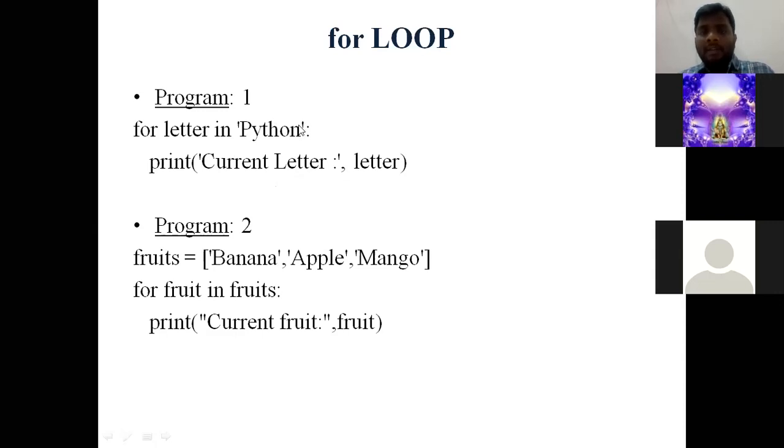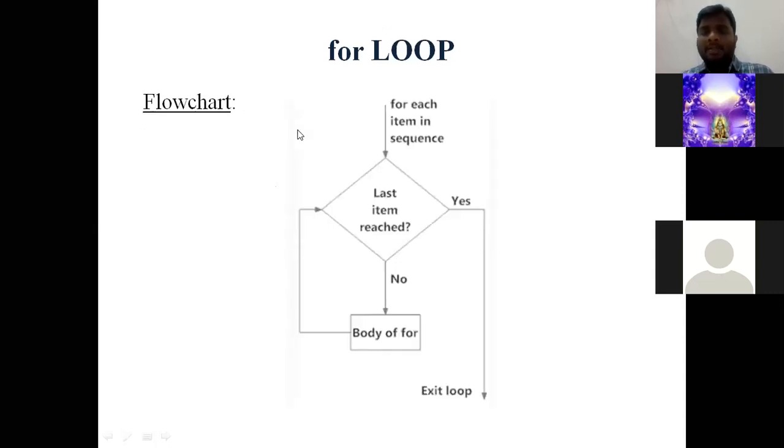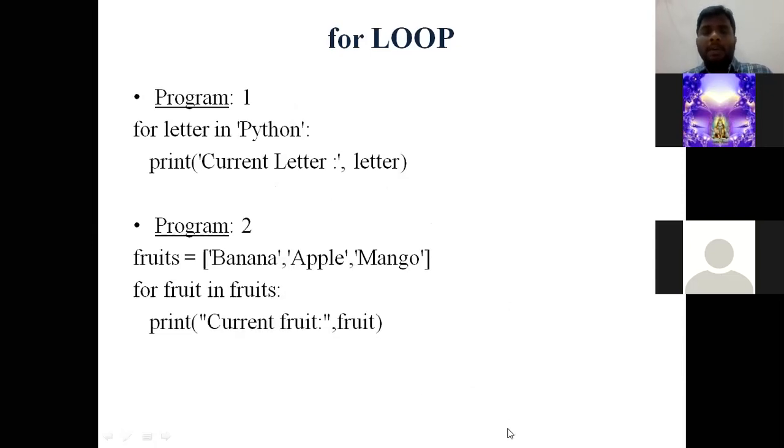And is there any value in the sequence available after N? There is no value, right? So N is the last value. Already I showed you in the flowchart. If the sequence has reached the last item, then it gets to the exit of the loop. So after N, the body will be executed and then it comes out of the for loop.